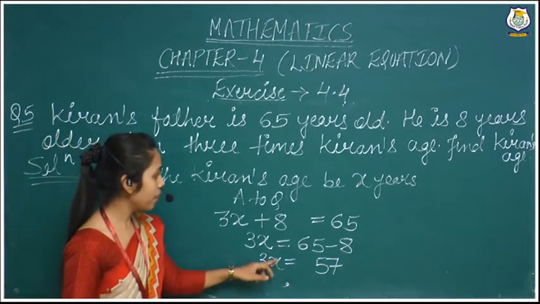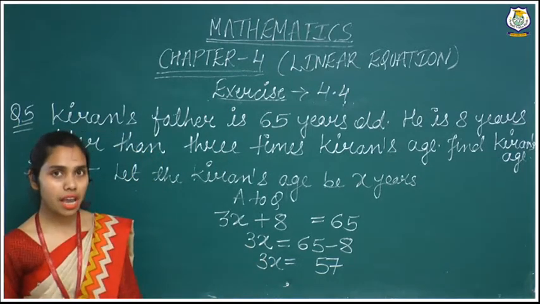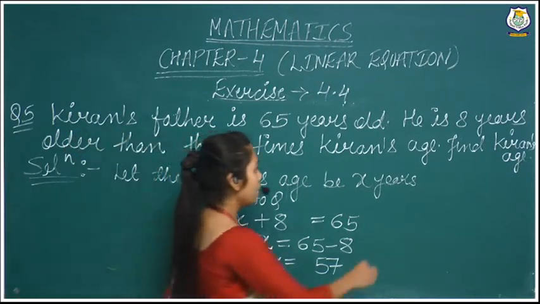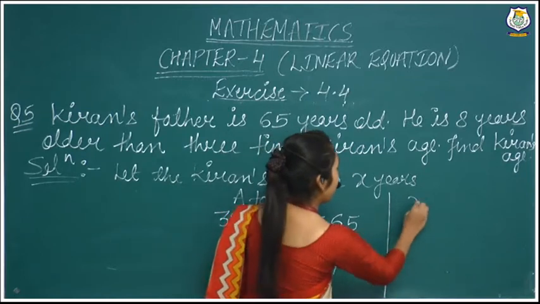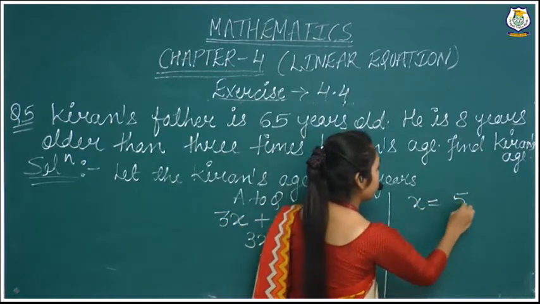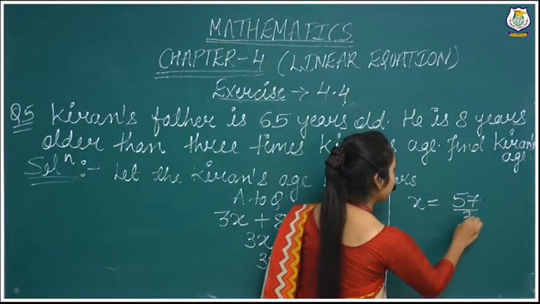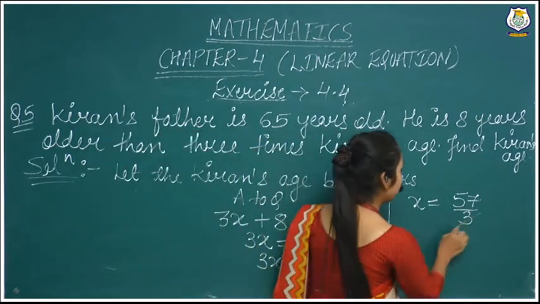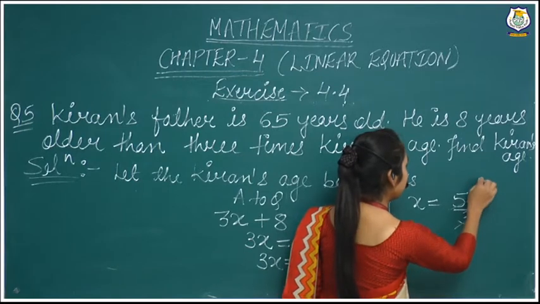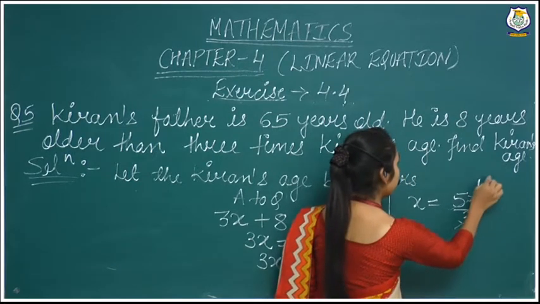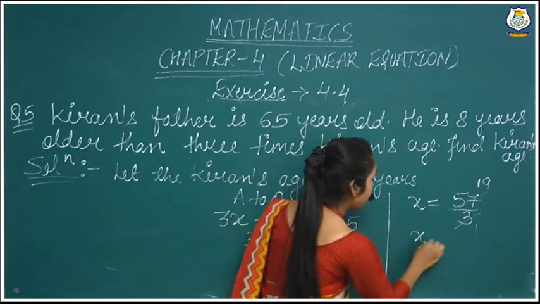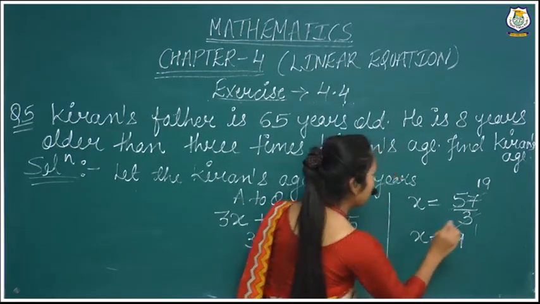Now we have to find the value of x, so we will take this 3 to the right hand side. So x is equal to 57 by 3, right? Now we divide: 3 ones are 3 and 2 is remaining, 3 nines are 27. So the value of x we are getting is 19.